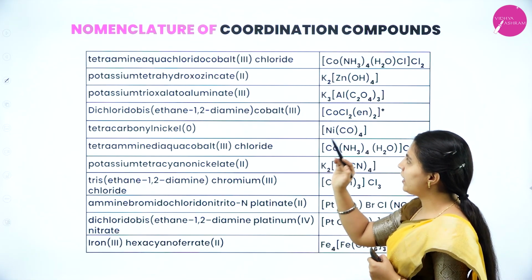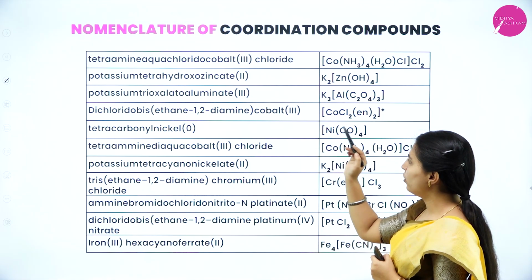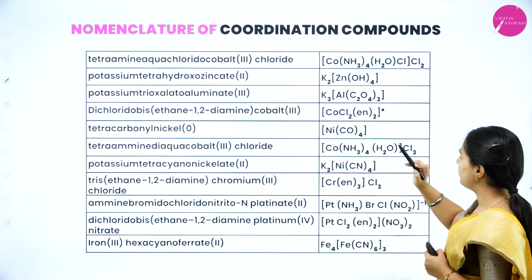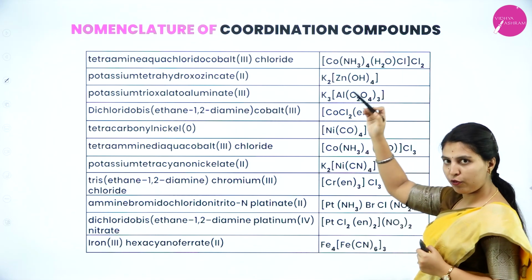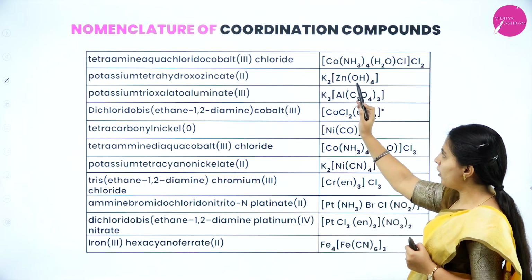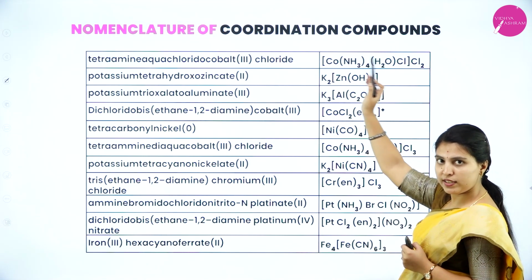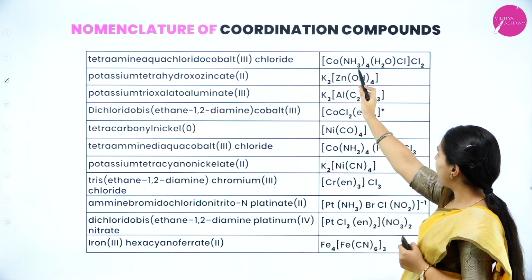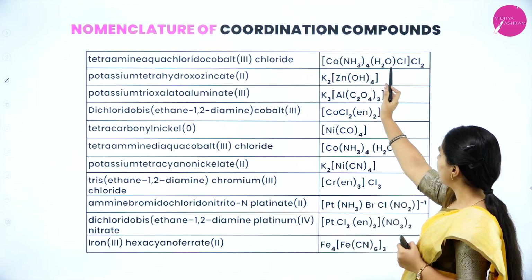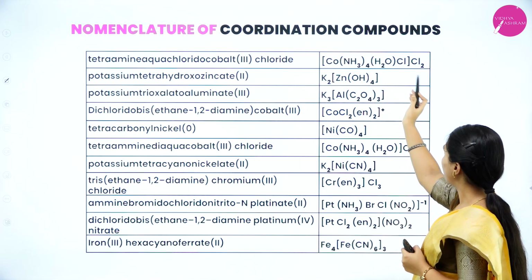See here, tetraammineaquachloridocobalt(III) chloride: chloride you have to write outside the box. Cobalt is at the last in the name, but you write it first because it is the central atom. Next tetraammine, next aqua, chlorido.